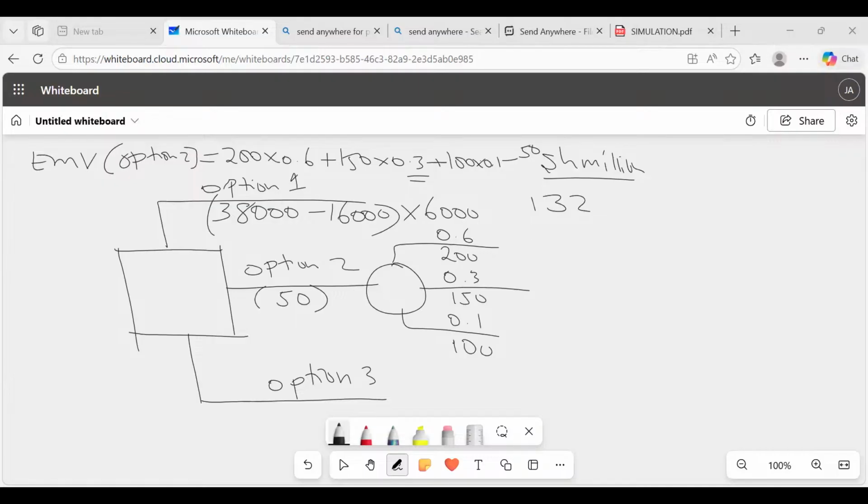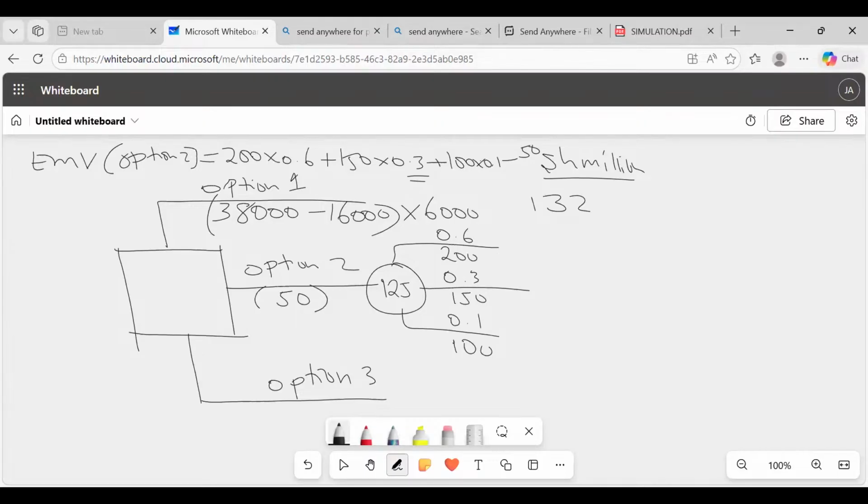I understand why they were putting a K there. Remember, they were 200,000 in thousands, but I want to make them in millions. So when they do their abracadabra, they're giving me 125, which is what I shall write inside there as the expected monetary value for option number 2.